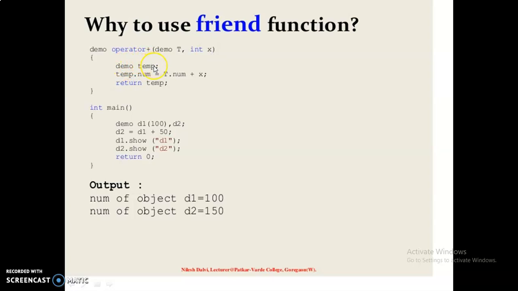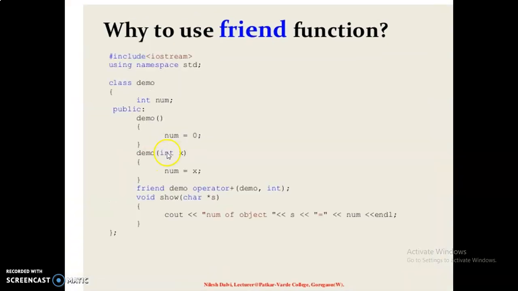Here a temporary object is created again: temp.num equal to t.num plus x. Here the value is returned and comes back to the main function. D1.show is called, and the value of D1 is 100. Here the D2.show function is called, and the value is 150. So this is the concept of operator overloading using friend functions.